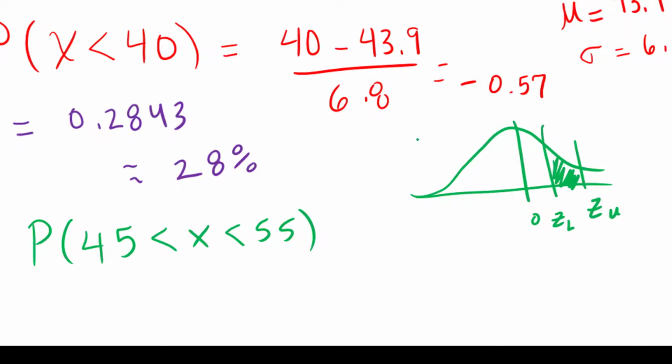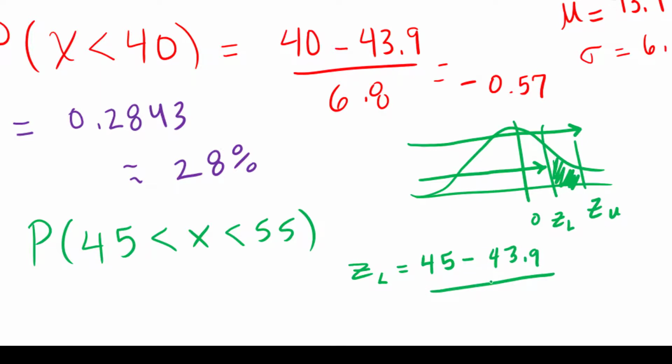The upper is going to give me all that area. The lower is going to give me all that area. So I end up subtracting the 2 values. So my z lower would be 45 minus my mean, which is still 43.9, divided by still my standard deviation, which is 6.8.